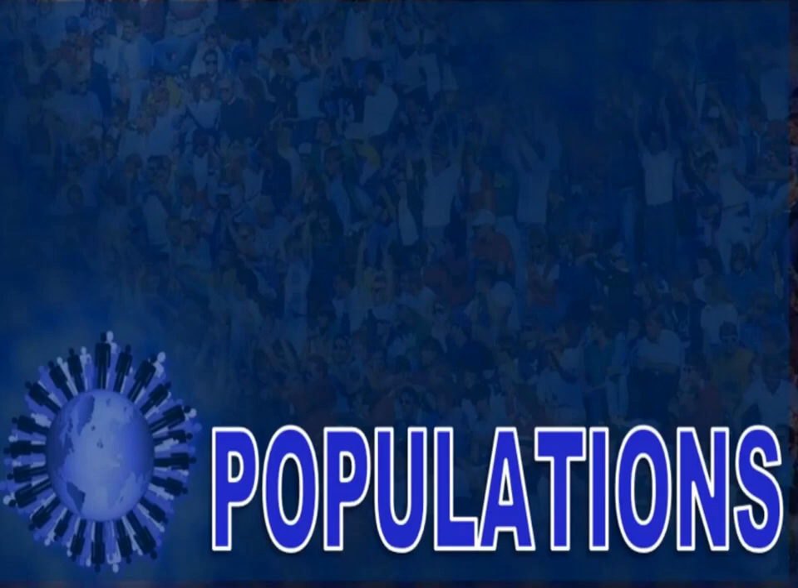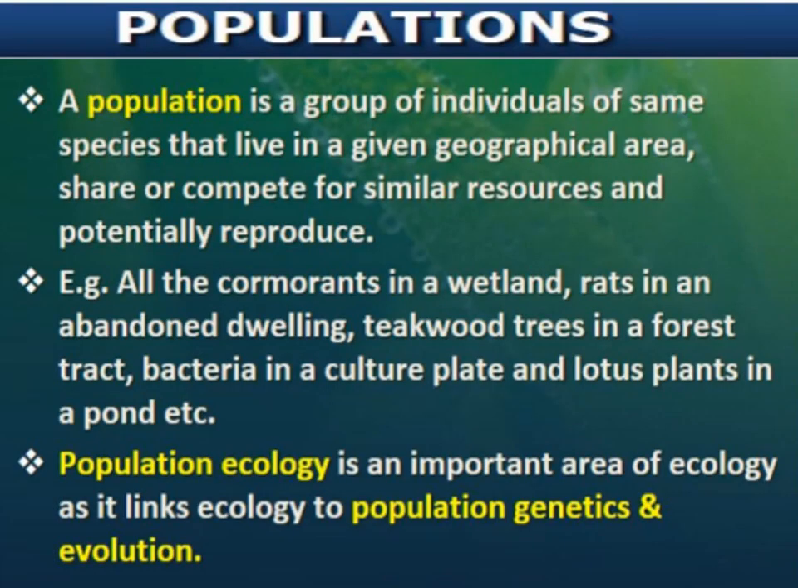Next topic is populations. First of all, you need to know what a population is. A population is a group of individuals of the same species that live in a given geographical area, share or compete for similar resources, and potentially reproduce. So a group of individuals of the same species, like you can say cat population, dog population, that live in a given geographical area. For a particular area, you can say this is the cat population of that area, this is the human population of that area, like that.